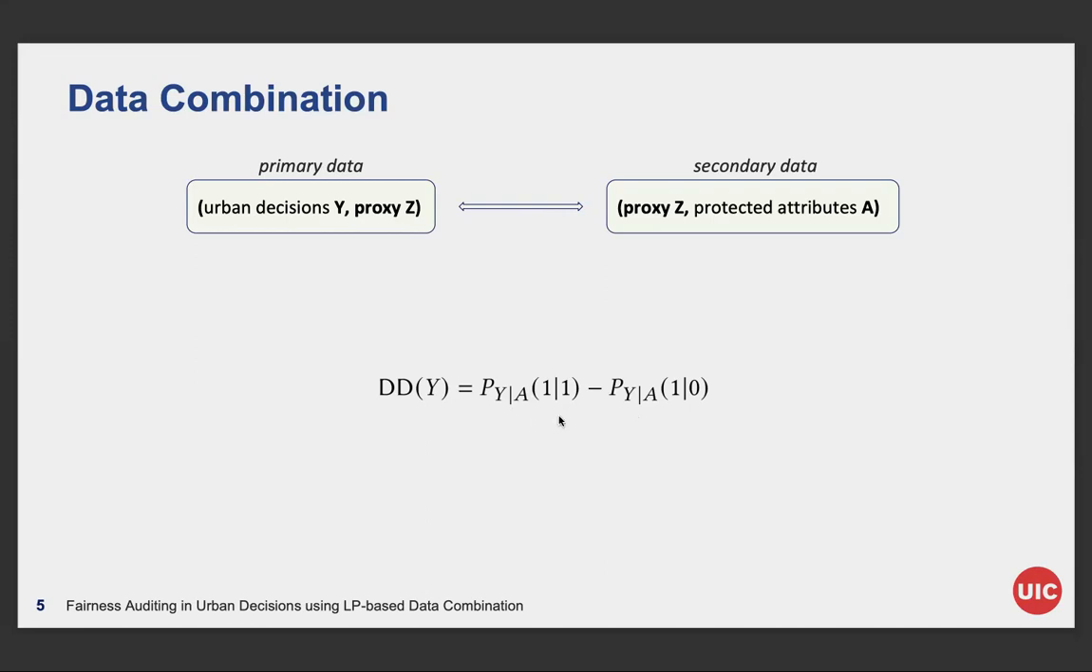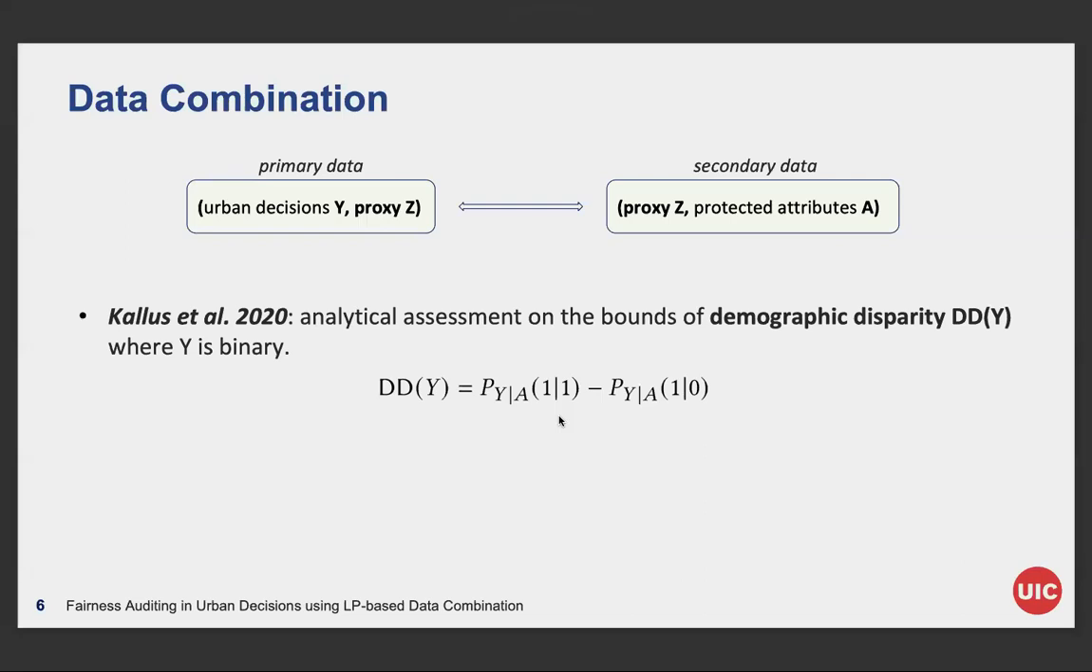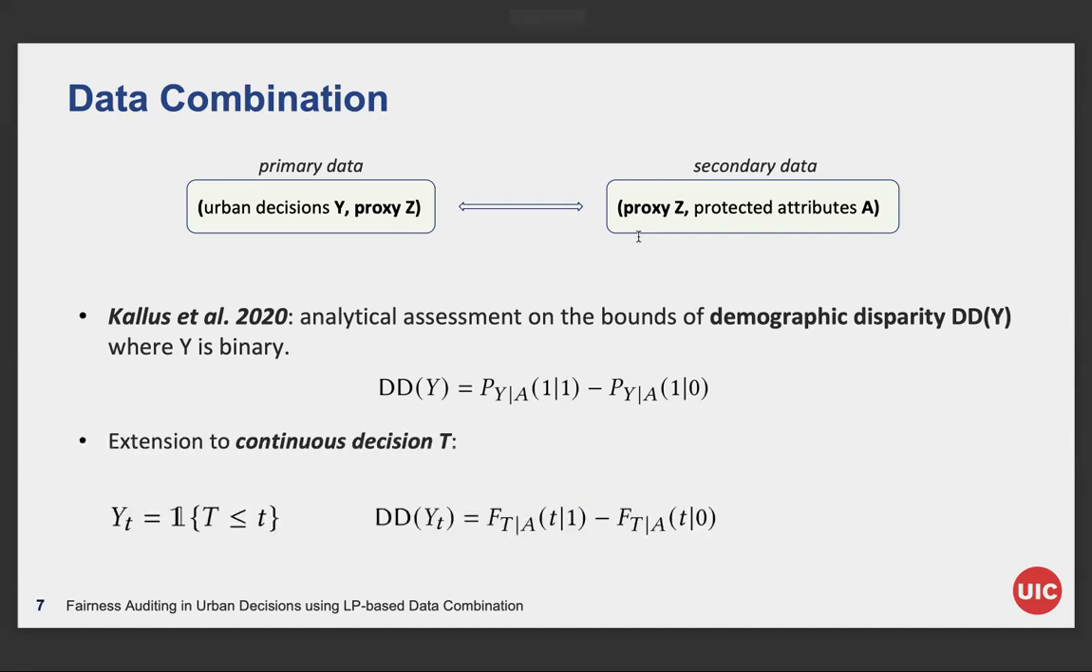Under this definition, there is a paper by Carlos and others where they give analytical formula for the upper and the lower bounds of DD without making any assumption on the relations between two data sources. However, in the Chicago 311 dataset, we cannot measure the fairness by success or not. What we have is the response time of requests across city blocks. Now the decision becomes the response time and it's continuous.